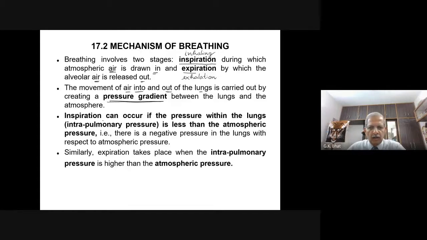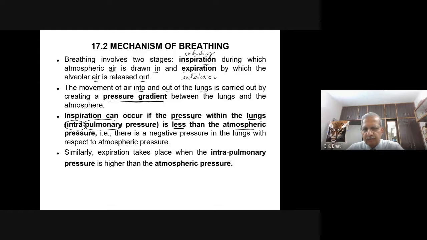Inspiration can occur if the pressure within the lungs, that is the intrapulmonary pressure, is less than atmospheric pressure. Intra means within, pulmonary means the lungs. Inspiration means movement of the air from outside into the lungs.